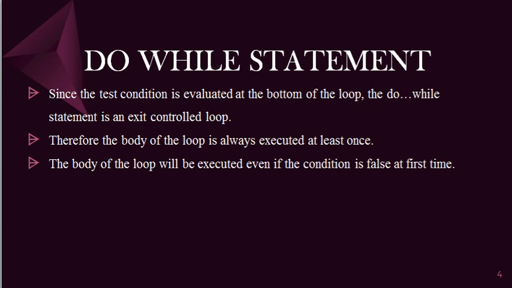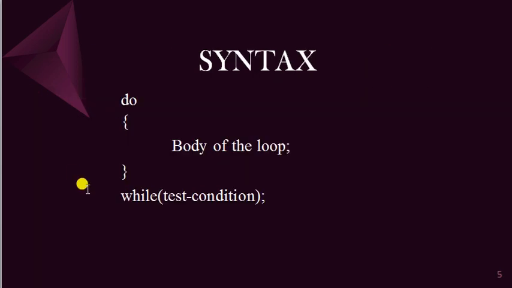Okay. Then we can see the syntax of do while statement. This is the syntax of do while statement. So what is the difference between while and do while? Here you can see in the case of do while statement, it starts with do, then it contains the body of the loop, then the test condition, that is while in brackets test condition, then semicolon. Note the point, there is a semicolon after the while condition. So this is the syntax of do while statement: do, then body of the loop, then while, then test condition, semicolon.